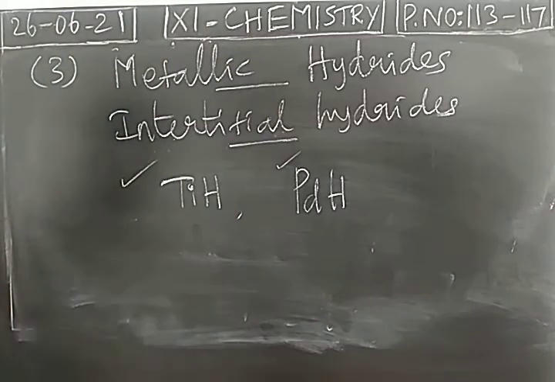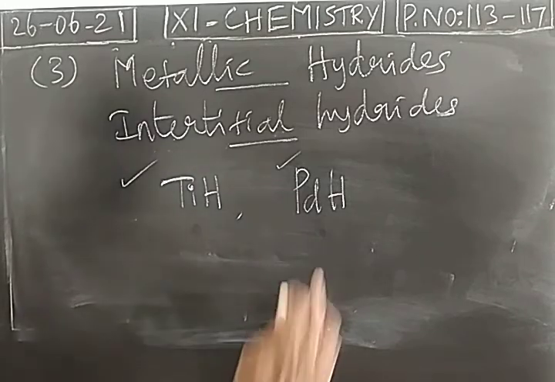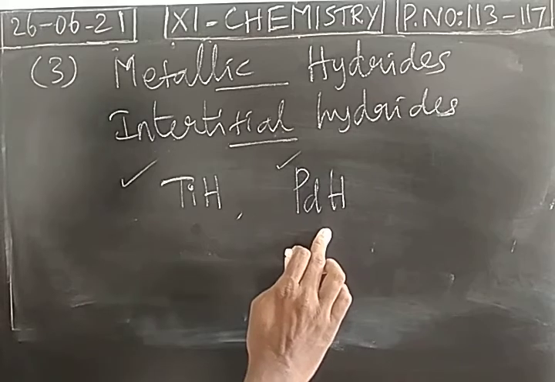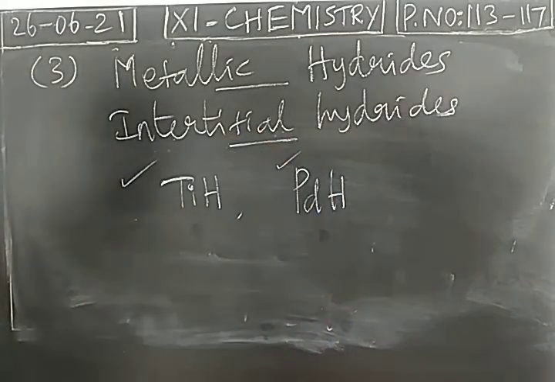When you analyze the characteristics of titanium hydride, the properties will be similar to the properties of titanium. When palladium hydride is analyzed, the properties will be similar to the properties of the parent metal palladium. So these are called metallic hydrides.